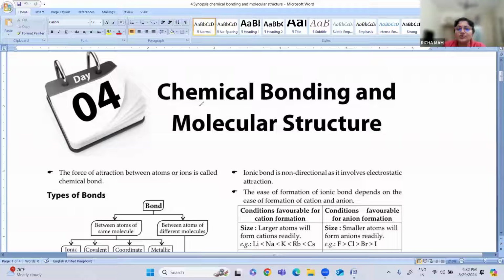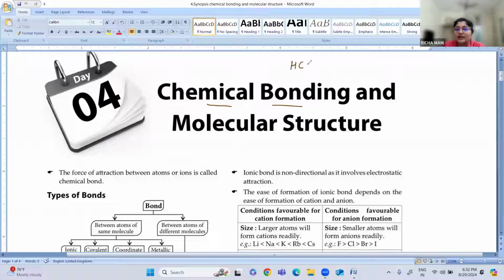Okay. Now, the bond which is present in this chemical compound, that is nothing but a chemical bond. So the bond which is present between the chemical compound is called the chemical bond. So there are different types of chemical bond. Or you can also state the chemical bond as the force of attraction between the atoms or ions.